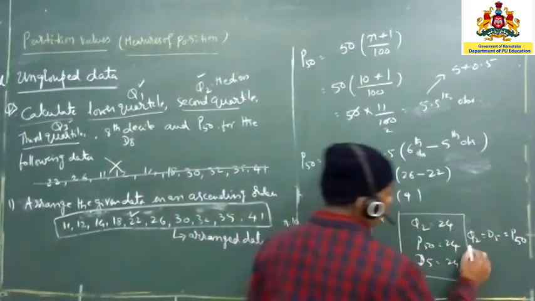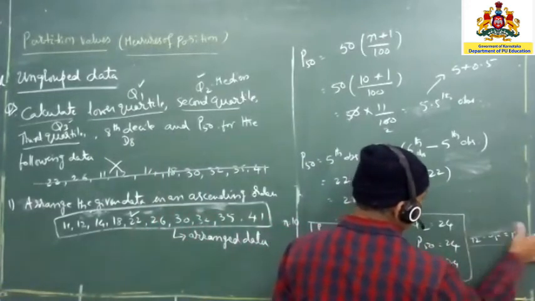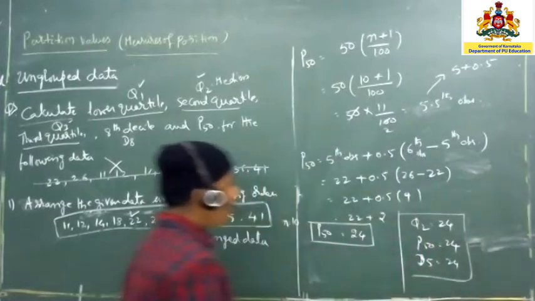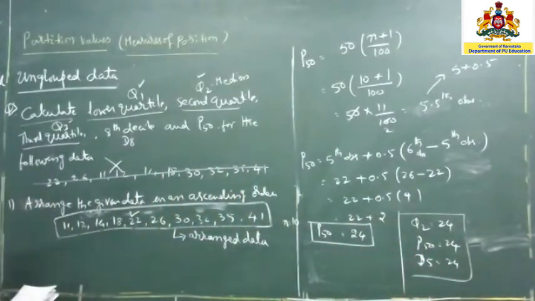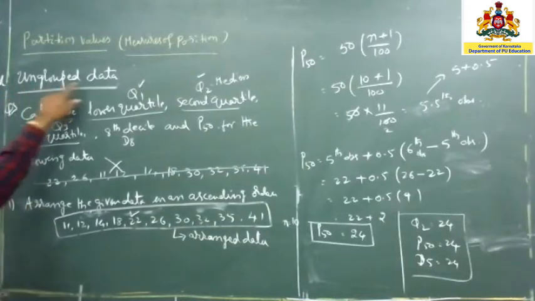So we can write up this kind of example also. Okay. Now, this is all about how to calculate it for all the percentiles, quartiles and deciles also. All are given in one question itself. So the data is going to be ungrouped data.